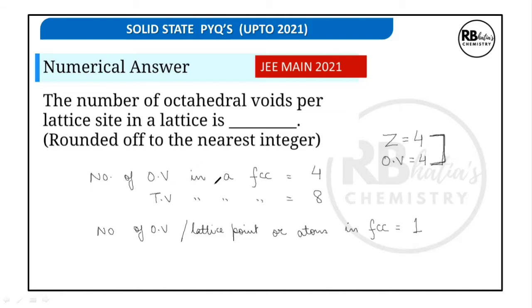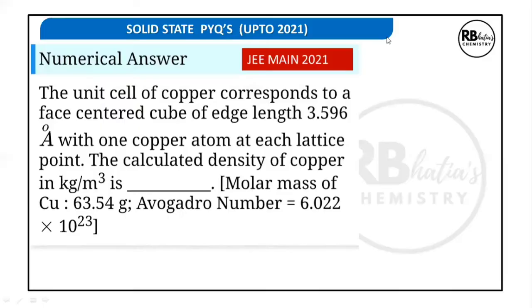So identify the question properly. If the question is number of octahedral voids in FCC, your answer is 4. But if the question is number of octahedral voids per lattice point or per atom in FCC, then your answer is 1. Now the next question.